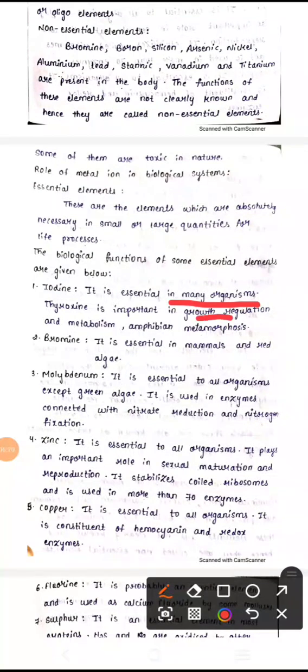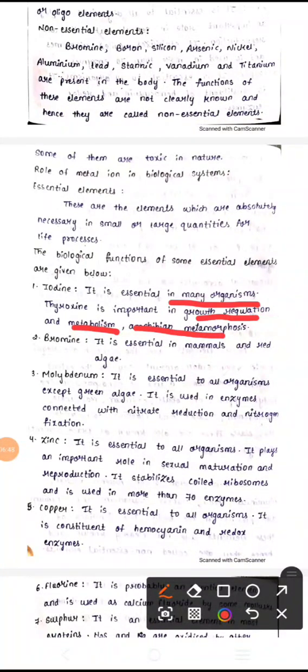So there is regulation of growth, metabolism, and amphibian metamorphosis. Metabolism is nothing but how the body uses what we eat and drink to produce energy. This we call metabolism. And also amphibian metamorphosis is nothing but, in vertebrates, we have invertebrates and also vertebrates. Those types of things we call vertebrates.